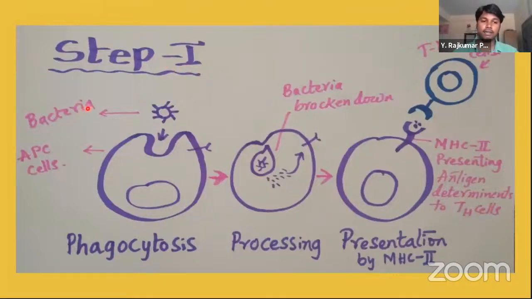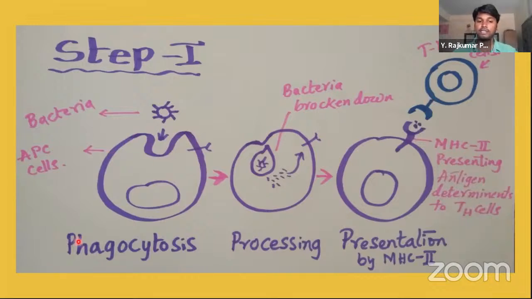So bacteria is identified by the APC cells, that is antigen presenting cells. Okay. After the breaking down of the bacteria, what is happening? It is processing. Processing means the killing of bacterium. Okay. Next is presentation. In the presentation, the cell surface has MHC class 2 molecules, which are major histocompatibility. With the help of MHC class 2 and presenting antigens, they present the antigen determinants to T helper cells.